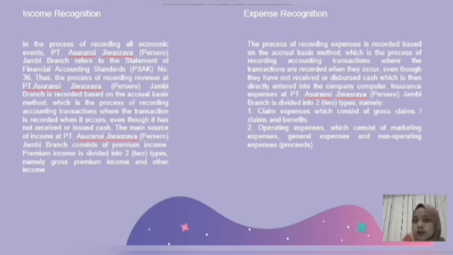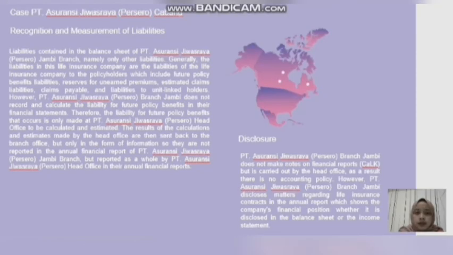And for the expense recognition, the process of recording expense is recorded based on the accrual basis too, which is the process of recording accounting transactions where the transactions are recorded when they occur, even though cash has not been received or distributed, which directly enters the company computer. Insurance expense at PT Asuransi Jiwasraya is divided into two types: claim expense, which consists of gross claims or claims and benefits, and operating expense, which consists of marketing expense, general expense, and non-operating expense. So these are some cases of insurance contract